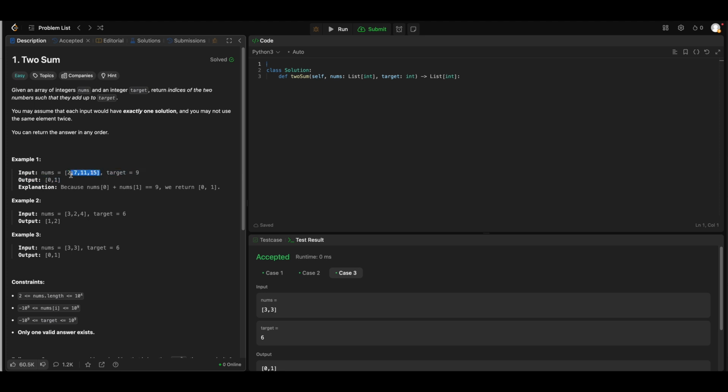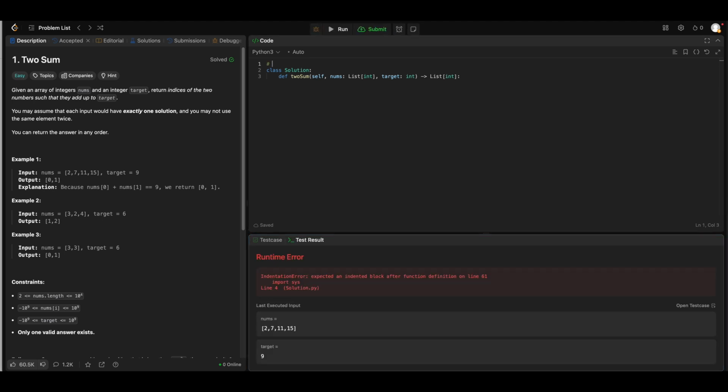So here's my input. I take the numbers array, I put it in here. Oops, I ran that by mistake. So this is my nums array, or the list. Then I'm given a target, and my target is 9 in this case, in the first example. So how do I find two numbers which add up to 9 in this list? Let's say we start at index 0, and we check the next number, which is 7, and we add them both, and we get 9. That is a nice first thought and observation that we can make.